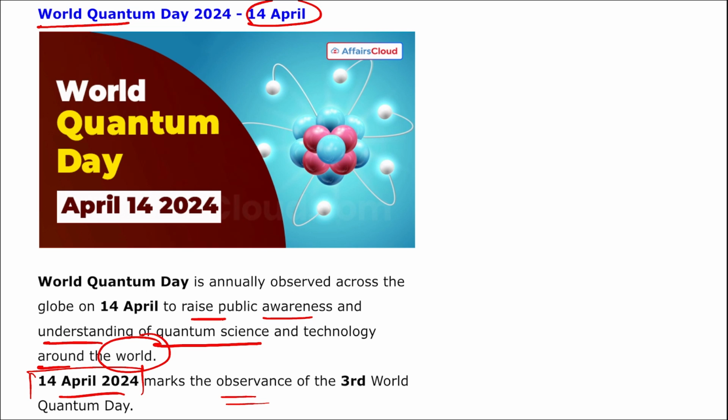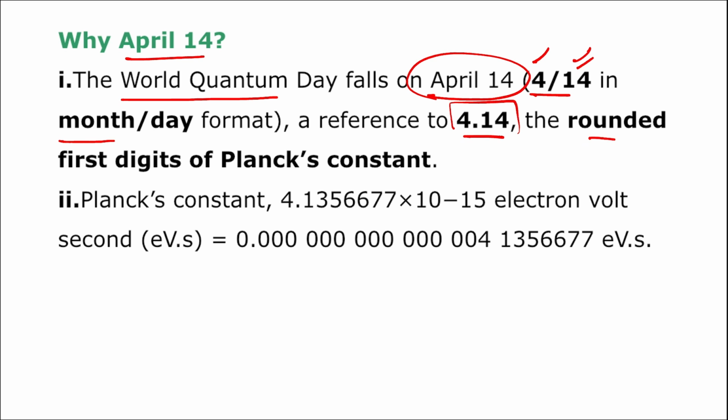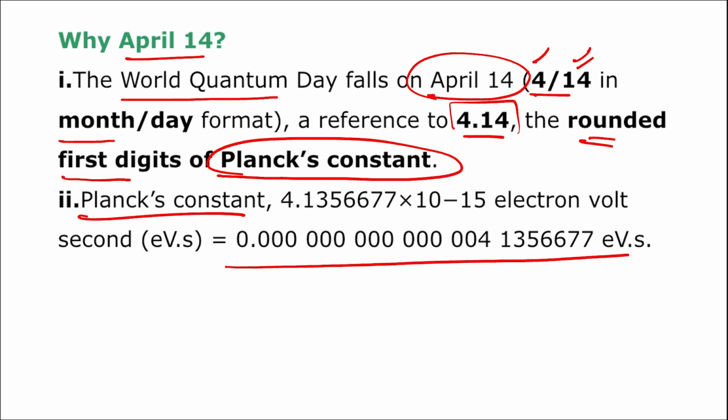14th of April marks the observance of the third World Quantum Day. So this year we observed the third World Quantum Day in 2024. Why 14th of April? Because World Quantum Day falls on 4.14, that is the fourth month, 14th day. That refers to 4.14, which is rounded from the first digits of Planck's constant. Here you can see the Planck constant value, and this Planck's constant is considered to be one of the smallest values. So that is the reason 14th of April is observed as the World Quantum Day.